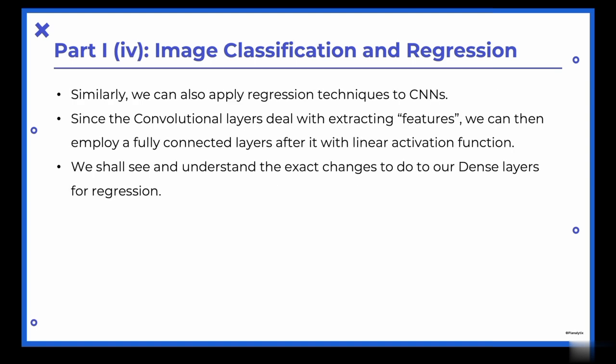Similarly, we can also apply regression techniques to convolutional neural networks. Since the convolution layers deal with extracting features, we can then employ a fully connected layer after it with a linear activation function. We shall see and understand the exact changes to make to our dense layers for regression.